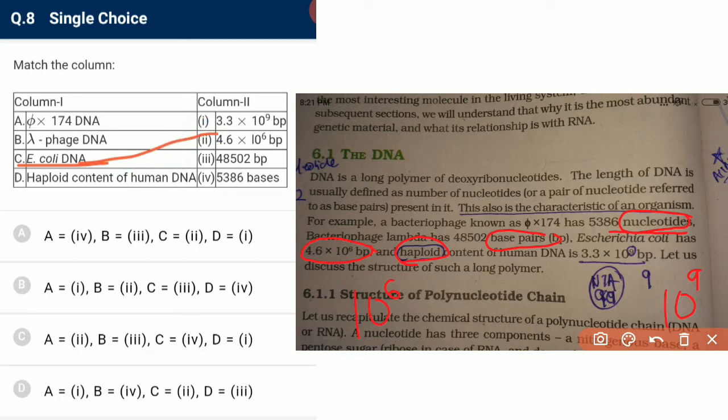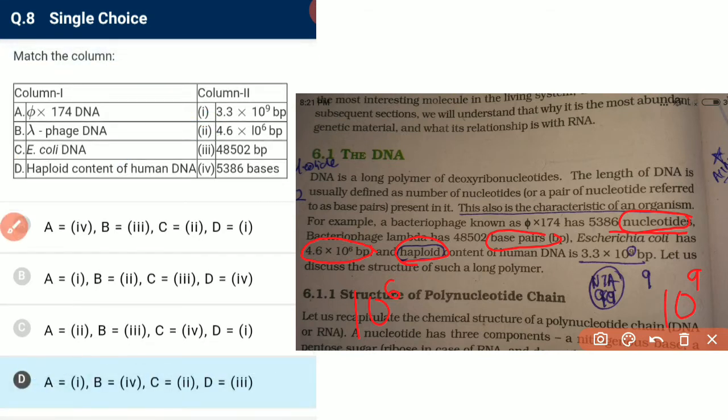So C is matched with 2, we have only one option with C2, and A is matched with 4. So this is the required answer, and D is matched with 1. The haploid content of human DNA is 3.3 × 10^9 base pairs, and lambda bacteriophage contains base pairs, but φX174 has single stranded DNA, so it contains nucleotides and not base pairs, because base pairs are present in double stranded DNA. So φX174 has 5386 nucleotides.